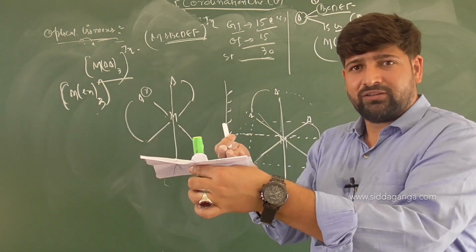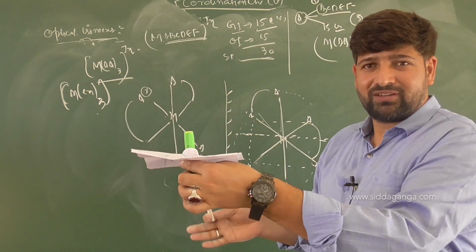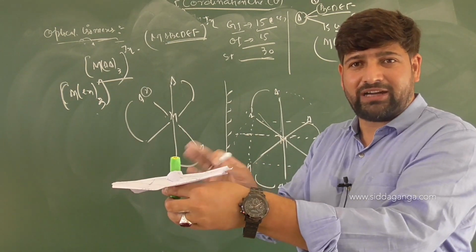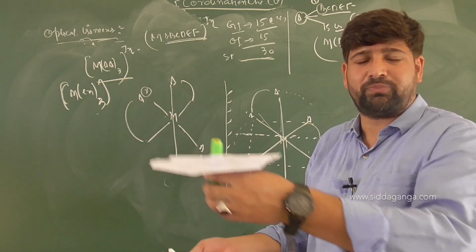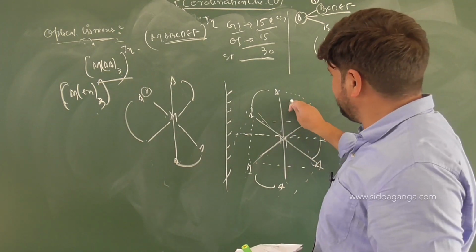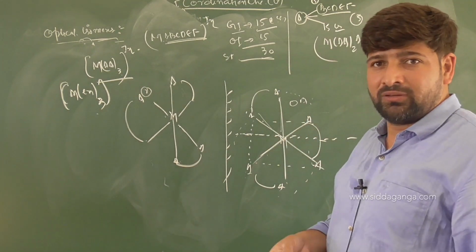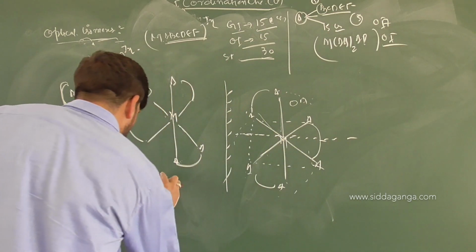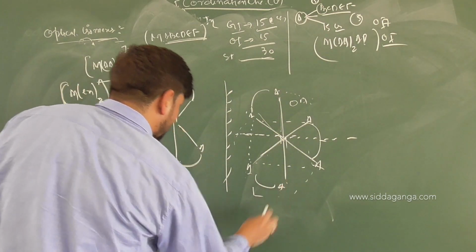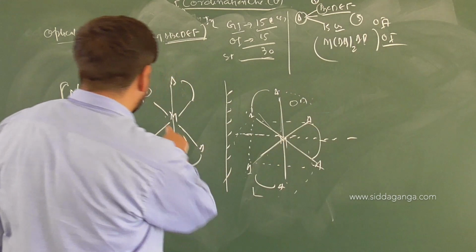So, when you cut it, you will get two different things. You won't be able to get a similar thing out of it at all. Identical mirror image will not be obtained. So, there is no plane of symmetry available. Thus, it will be optically active. Suppose if this is D isomer, this will be what? L isomer.